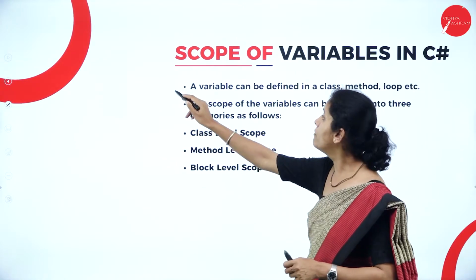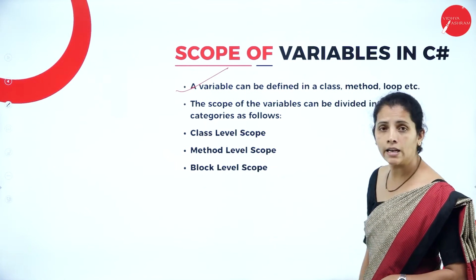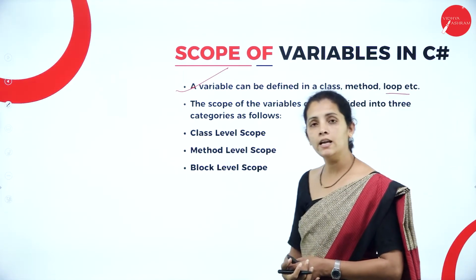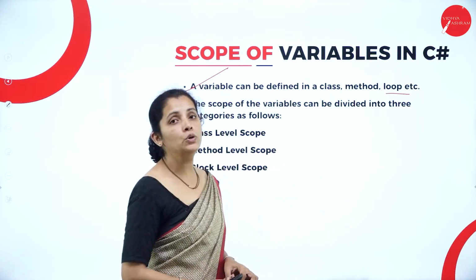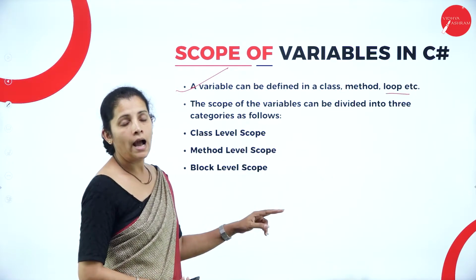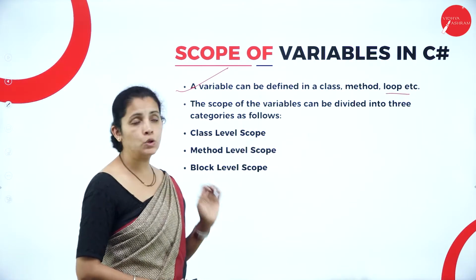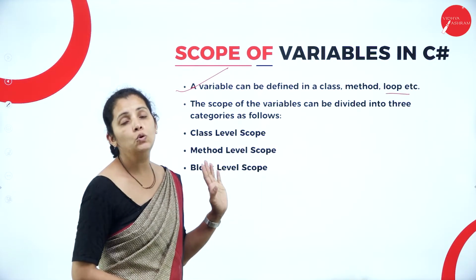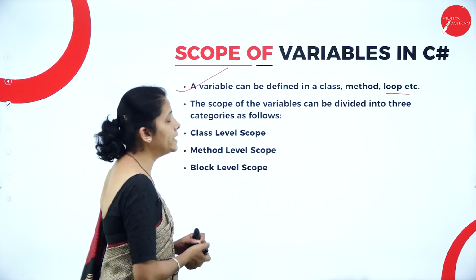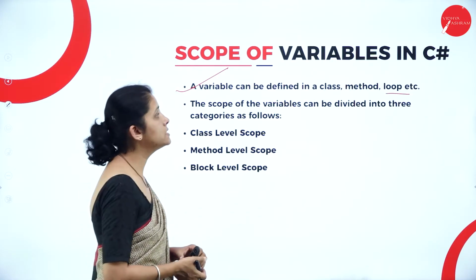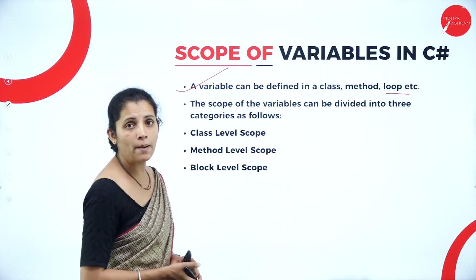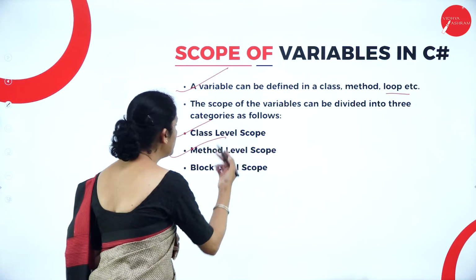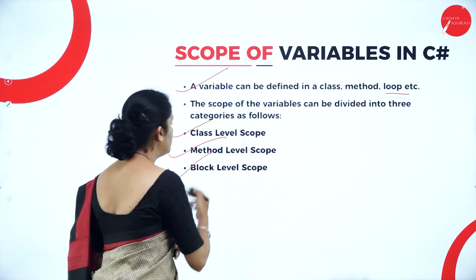So dear student, a variable can be defined in a class, inside the method, or inside the loop. That means I can use variables in my program, in my class, in my method, and in my looping construct. So dear student, there are three types of variable scope supported by the C# programming, that is class level scope, method level scope, and block level scope.